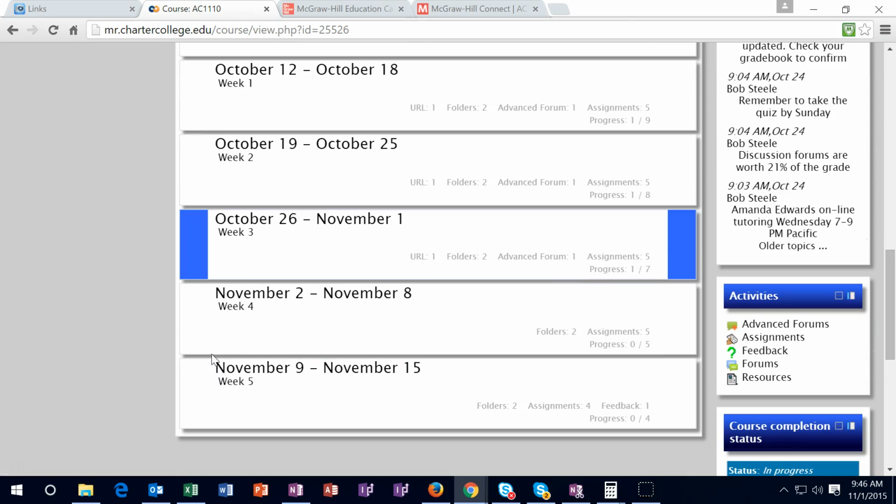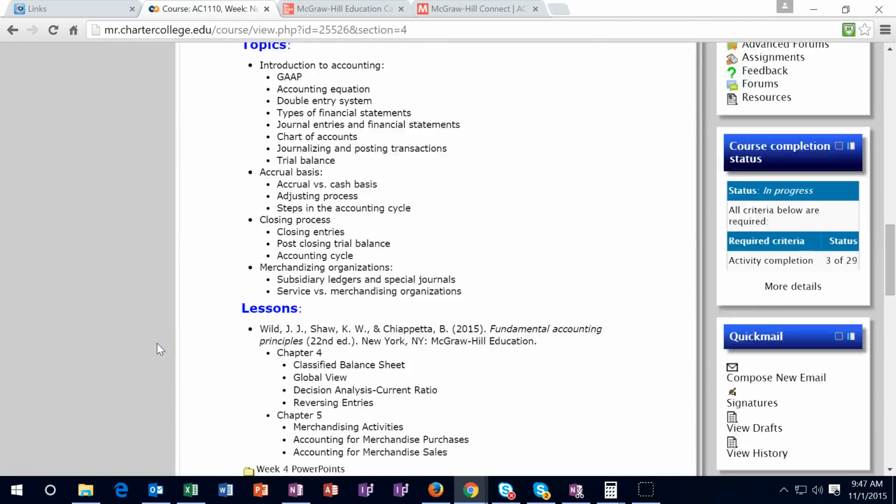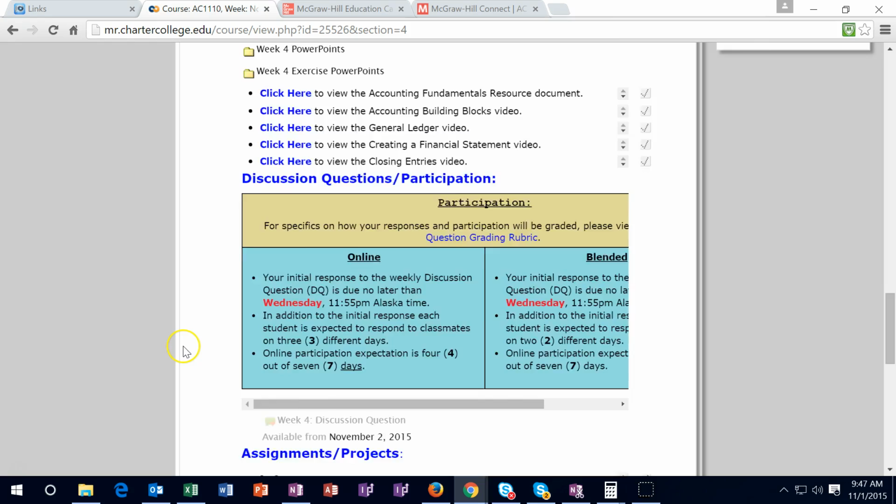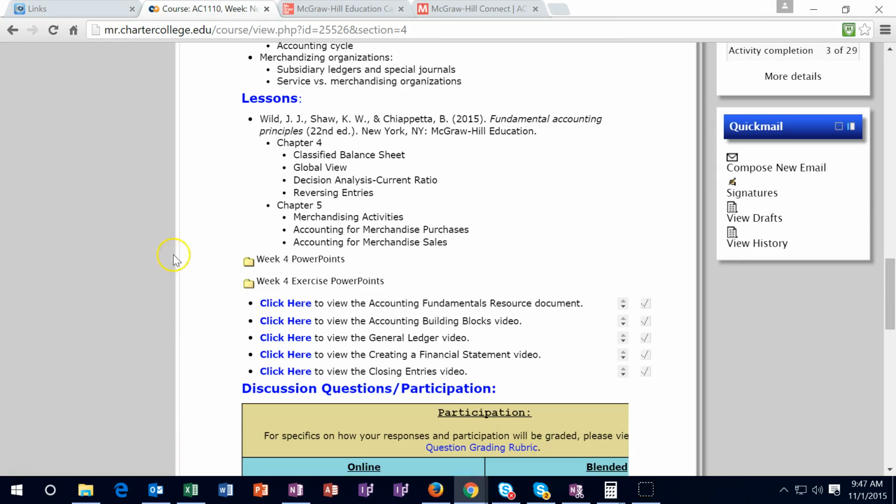Then we're going to go down to the new week, which will be week 4. And scrolling into week 4, we have first the discussion forum. Well, first we have the idea that we are going to go into chapter 4, which we touched on last time, closing entries, and then chapter 5.